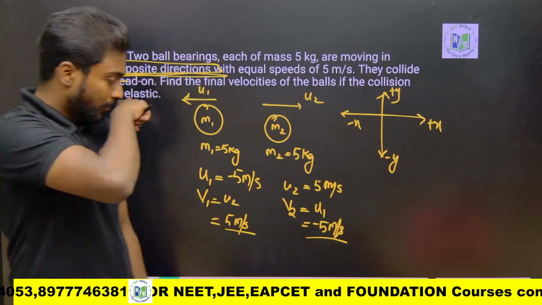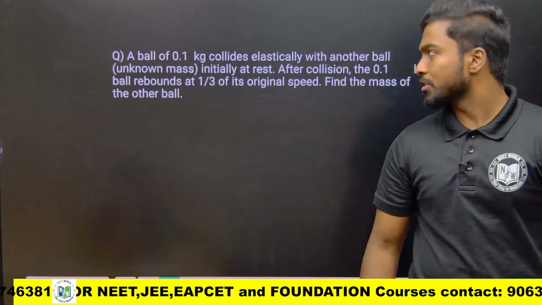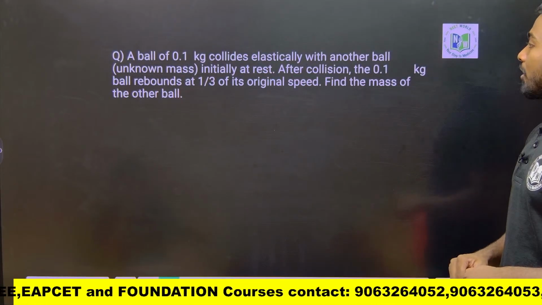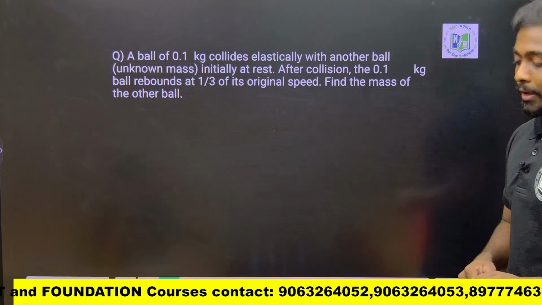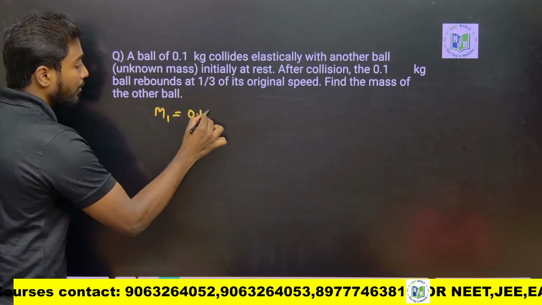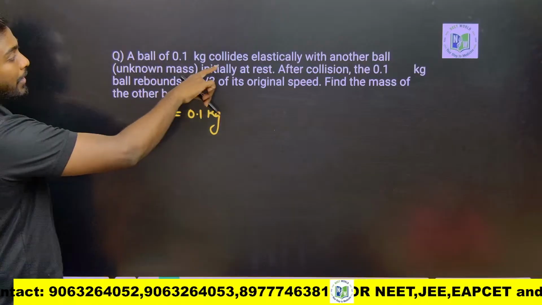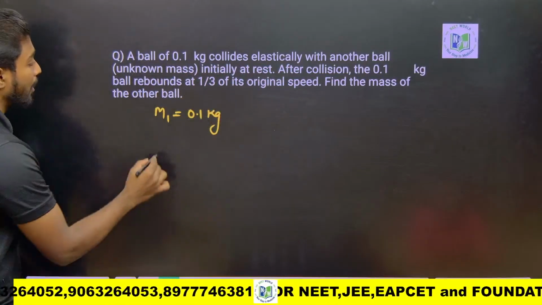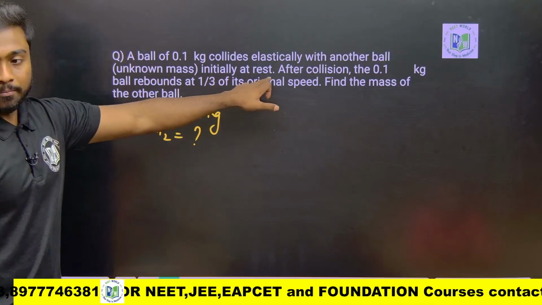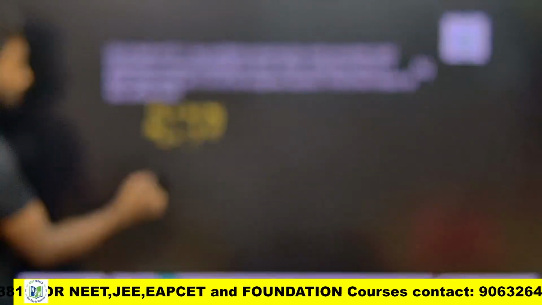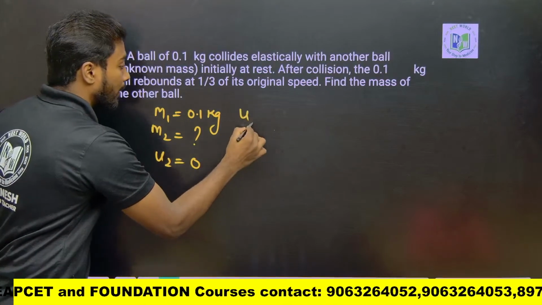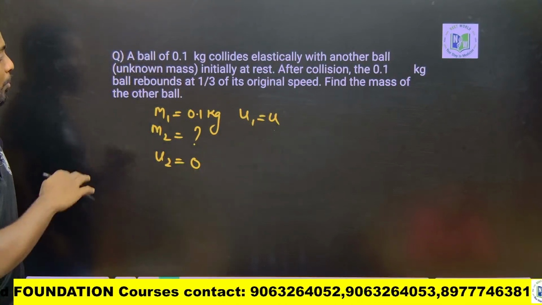Okay, I'll give a second question. You can try this question. A ball of 0.1 kg collides elastically with another ball of unknown mass. What they are saying? First thing is mass 1 is given, that is 0.1 kg. It collides elastically with another ball of unknown mass. M2 I need to find. Initially at rest, what it means? U2 equals 0. I don't know about U1, so I will take U1 equals U only. It's moving with U.